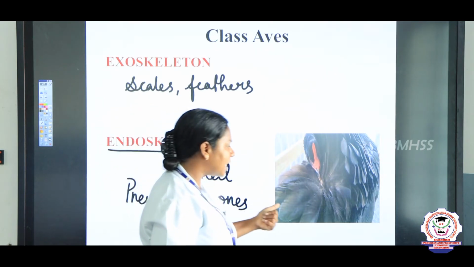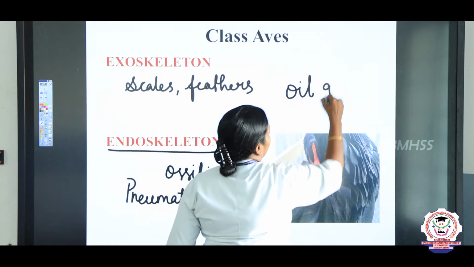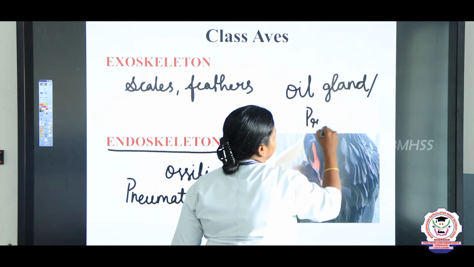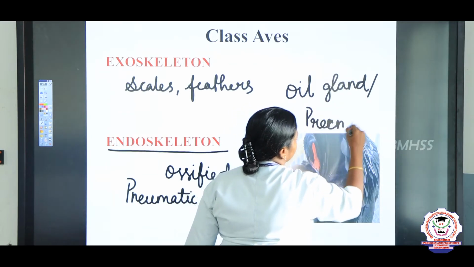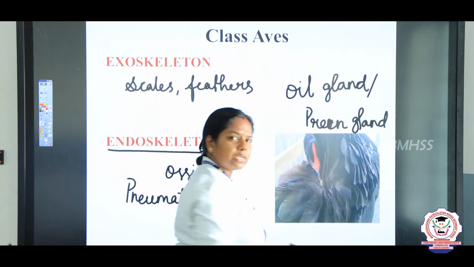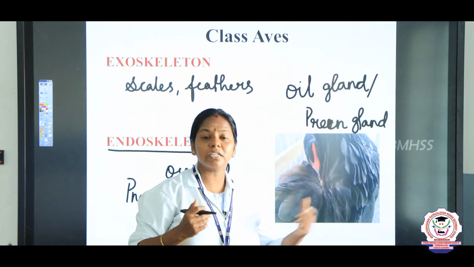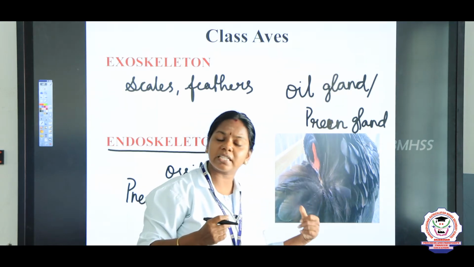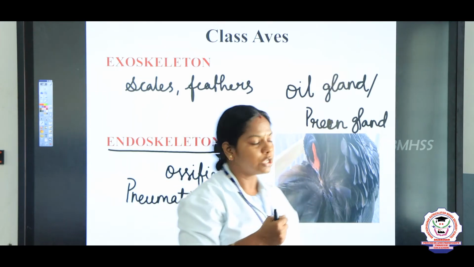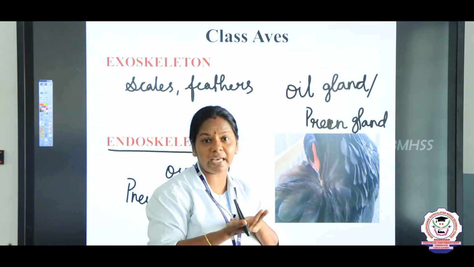Some birds possess the oil gland or the preen gland, which secretes oil. You can see the birds' feathers are very shining. That is due to these oil glands. And you can see some birds clean their skin with the help of their beaks also. The preen gland or oil gland is present at the base of the tail.